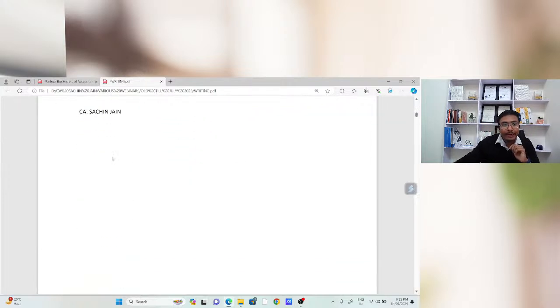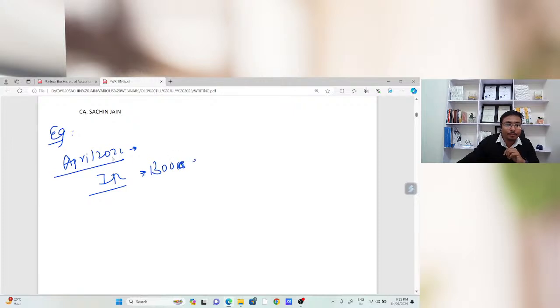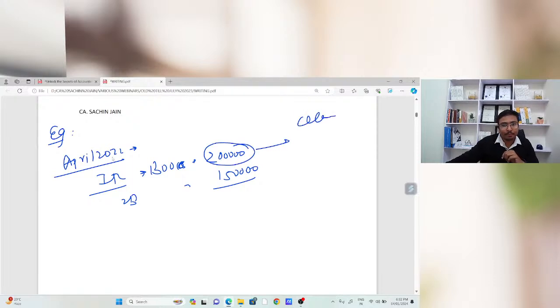Just take one example. In April 2022, I have my ITC as per my books of 2 lakh rupees. As per 2B, the ITC is 1 lakh 50,000 only. I claim that 2 lakh rupees. Okay. मैंने ये बोला कि I am going to claim that 2 lakh rupees, because if I am not going to claim that 2 lakh rupees, in that case there is a requirement to pay the cash and I am not in a situation to pay the cash.